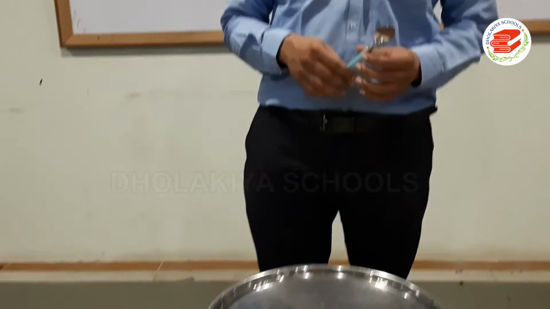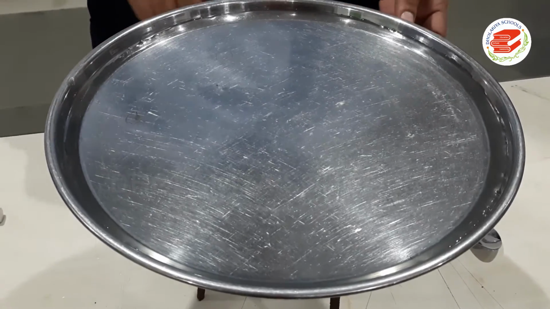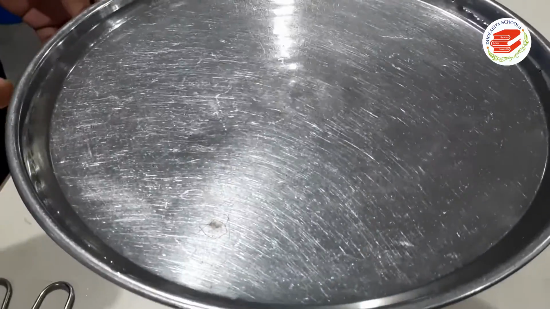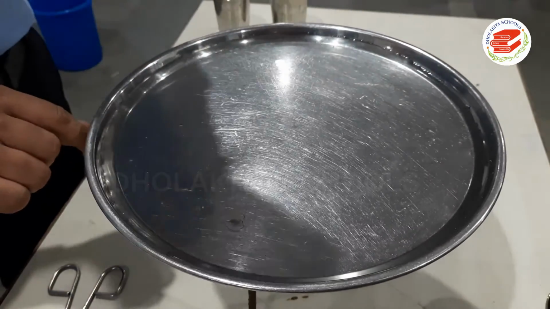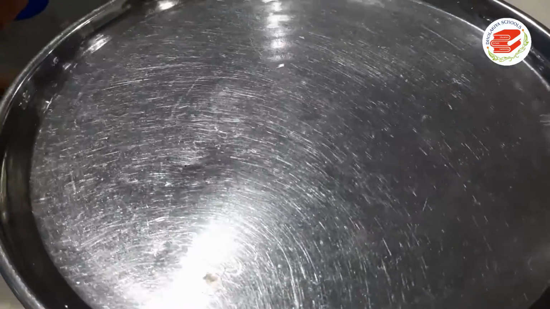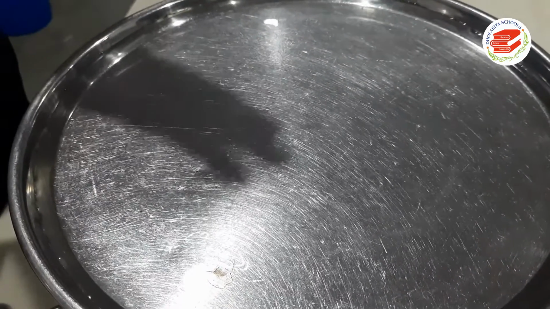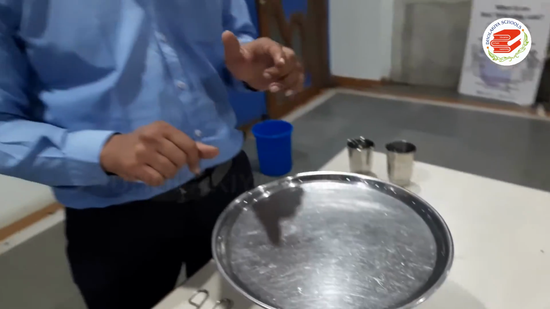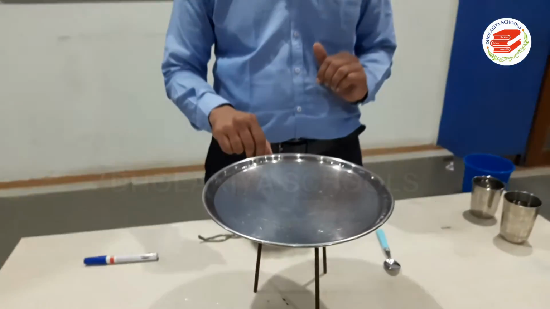Now let us see what happens when we collide something with that dish. See, the sound is produced. Observe the waves in the water. See, waves show that whenever sound is produced, vibration is produced, and because of that vibration in the water, waves can be seen. See again the waves in the water.